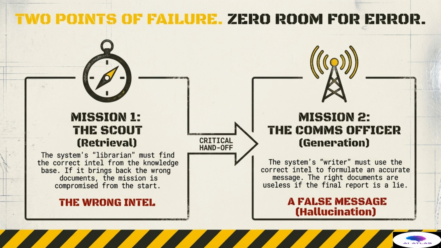This wrong intel leads to a critical handoff to Mission 2, generation, handled by the comms officer. The comms officer, which is the large language model, must use the retrieved context to formulate an accurate and truthful message. The second point of failure occurs here: even if the intel was correct, the model may fail to adhere to it or simply fabricate a response. This failure mode is a false message, or a hallucination. Our evaluation protocols must rigorously test and measure the success of both the scout and the comms officer across this critical handoff, ensuring both retrieval integrity and generation accuracy.